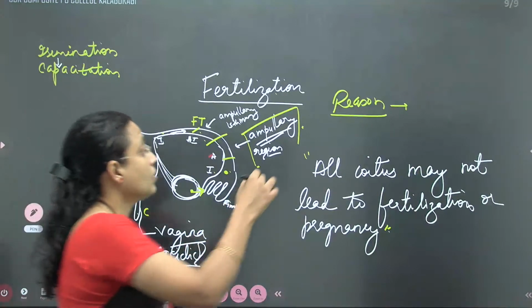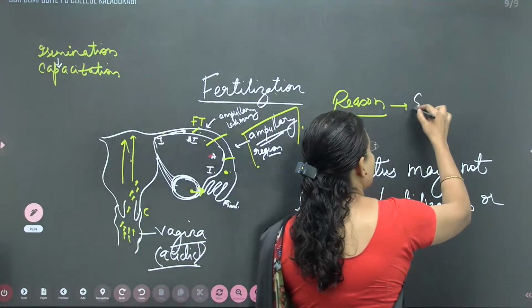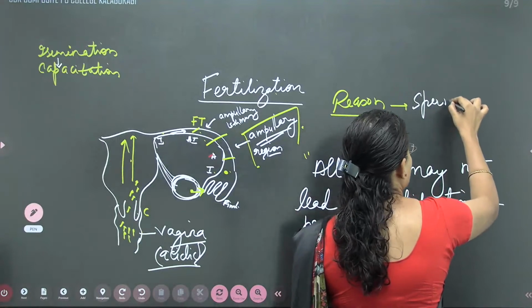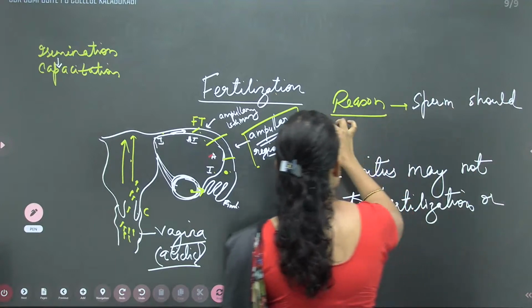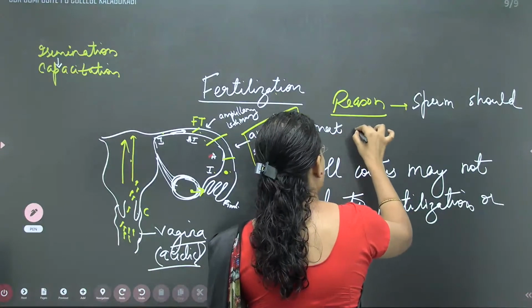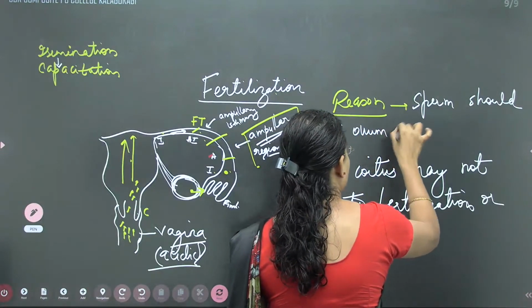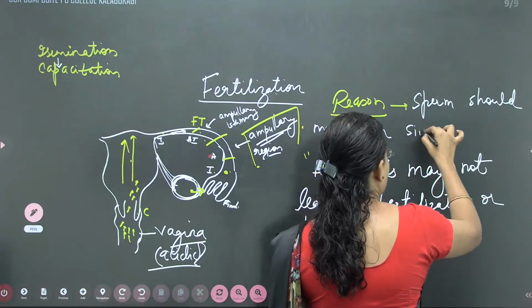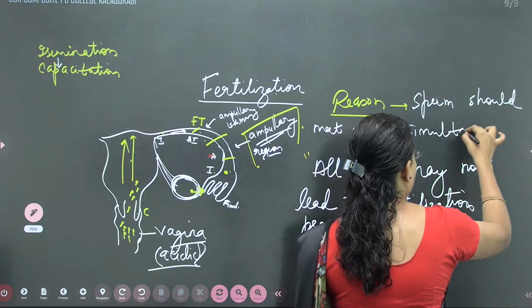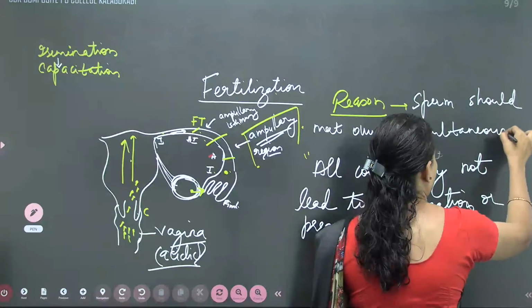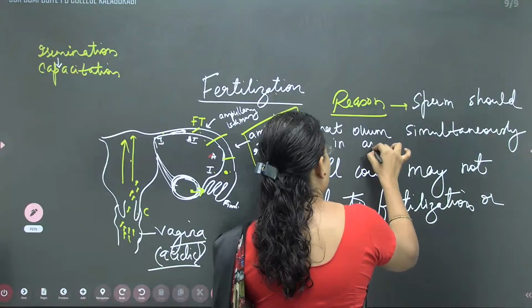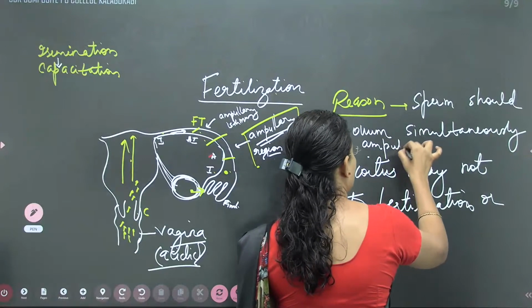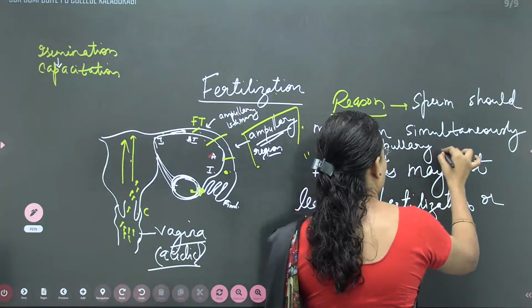Okay. So sperm should meet the ovum simultaneously in the ampullary region, which is where the majority of fertilization occurs.